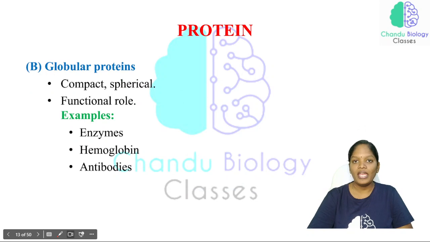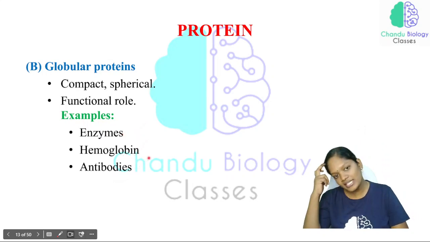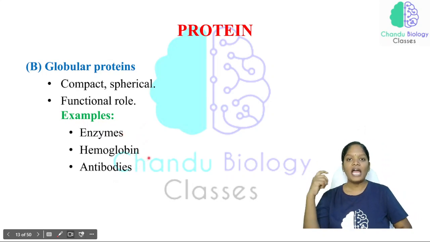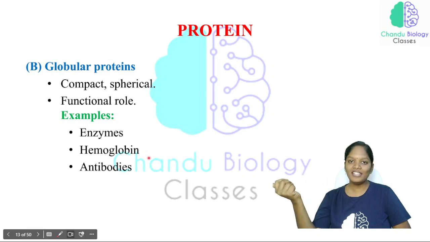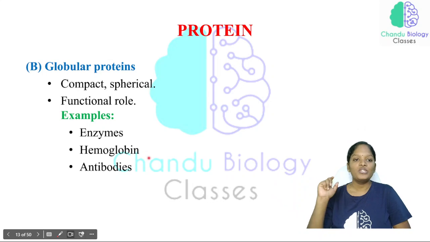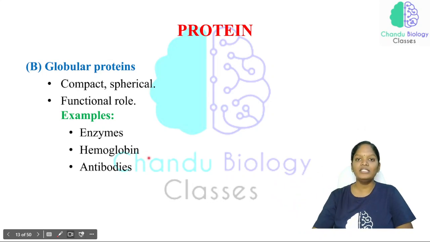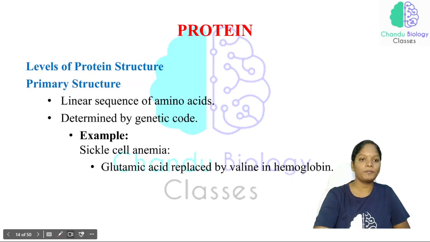Kindly make note of that, okay? The examples of globular protein are enzymes, hemoglobin and antibodies. All these have a functional role because antibodies have to fight against the antigen; there is no way they contribute to the structure. So enzymes, hemoglobins and antibodies come under the globular proteins.